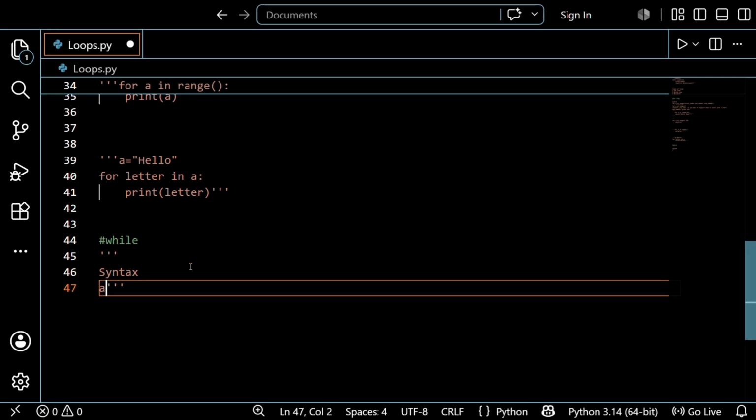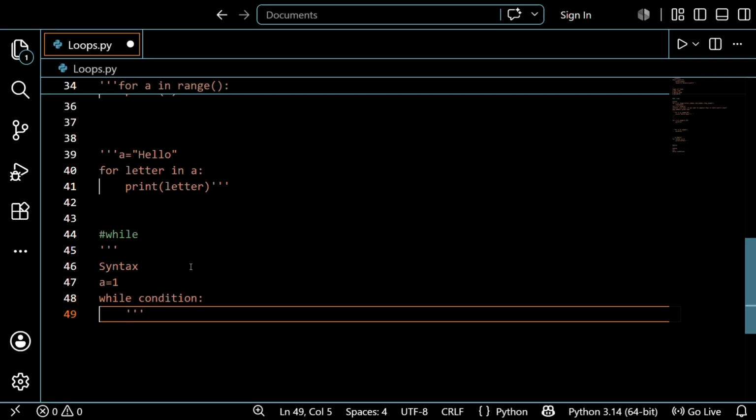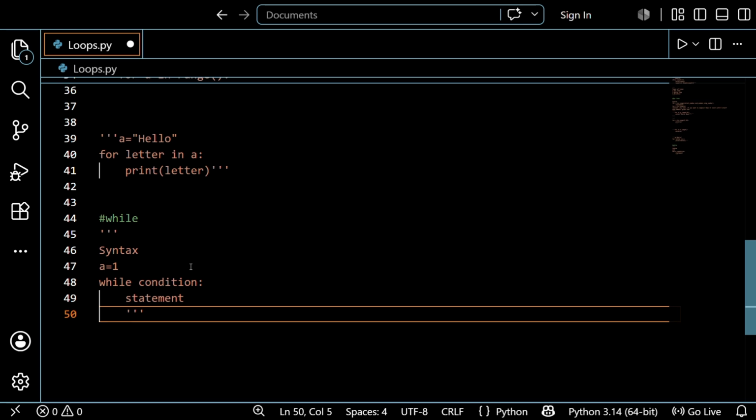The first thing, we create a variable and give an initial number. I just want to save a 1. After that, open the while block and write the condition, like a less than condition, whatever you want to write. After that, open it and write the statement you want to write. After this, we want to increment the variable, like a plus equal to 1.